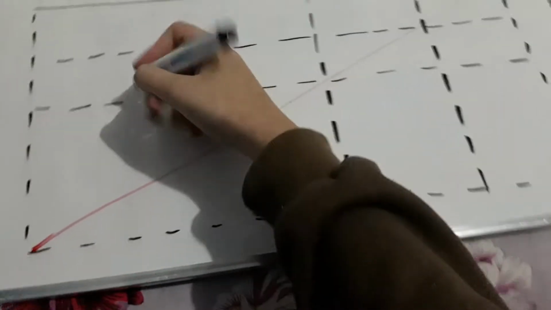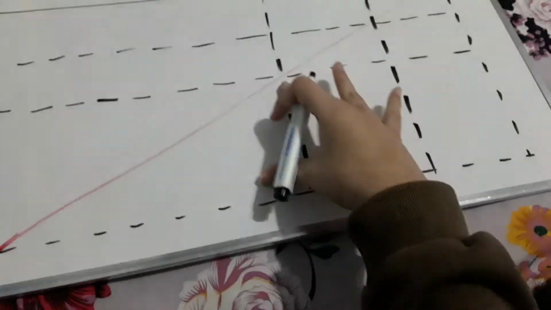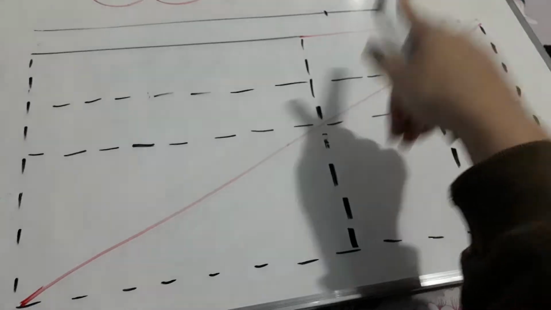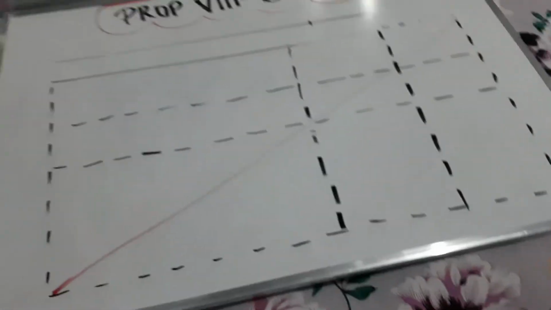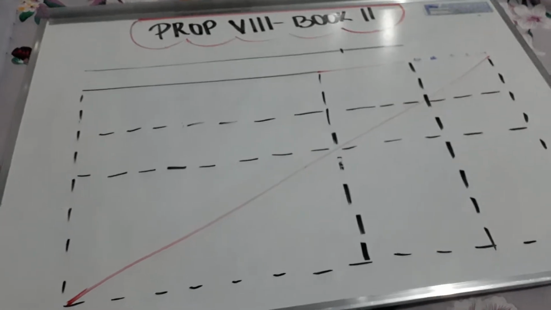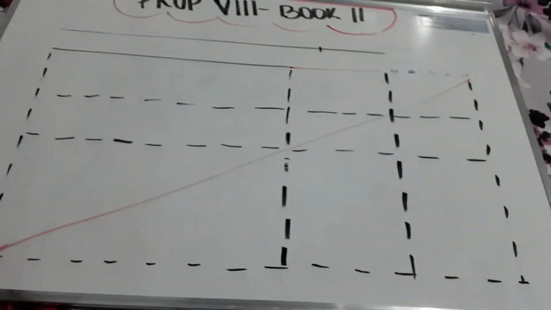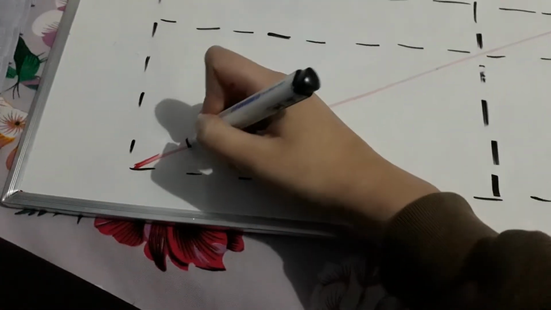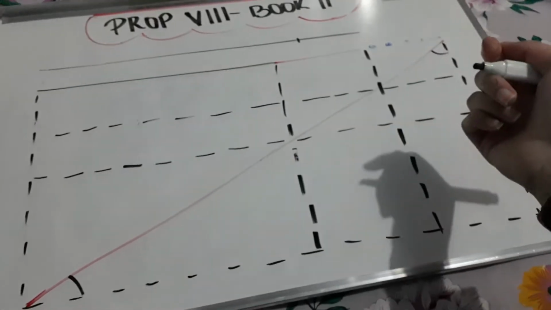First of all, what we are going to do is to prove that this is a square. We're going to prove that this is a square, and we're going to prove that these 4 are squares, and that these 4 are equal to each other. So let's get started with it. We have here our square, because we did a square, and we have here a triangle. This triangle has the 2 sides equal. Therefore, we can conclude that this is an isosceles triangle, and therefore the angles at the base are equal.